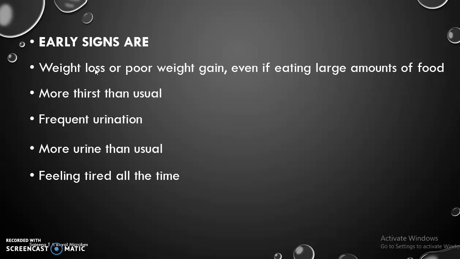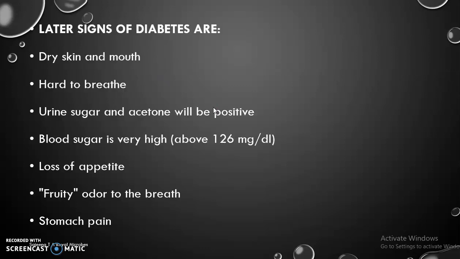These are the early signs: frequent urination, more urine than usual, feeling tired all the time, more thirsty than usual, weight loss or poor weight gain. Later symptoms are dry skin and mouth, hard to breathe, urine sugar and acetone will be positive, blood sugar will be very high, loss of appetite, etc.